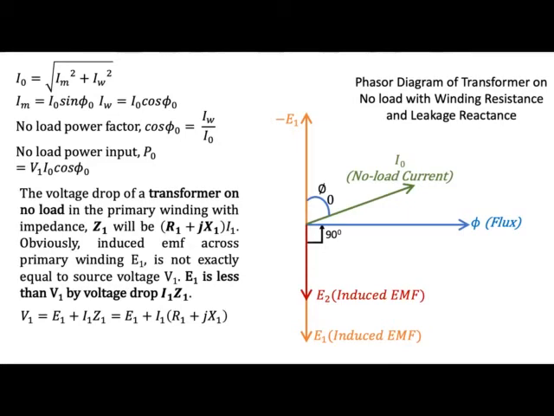That means the current drawn when there is no load on the transformer lags the voltage by 70 to 80 degrees or so. So cos phi will be almost equal to 0.9, or cos 0 is equal to 1. So it will be somewhere around that.